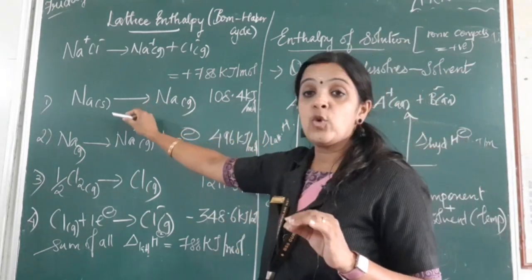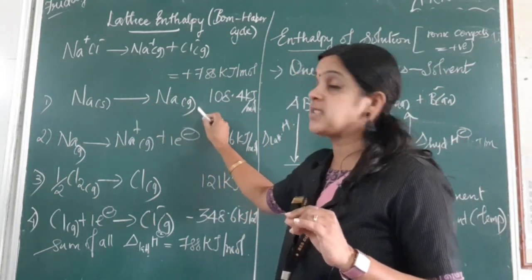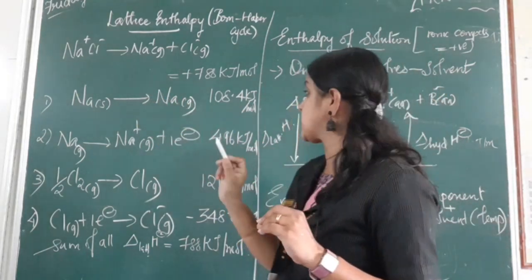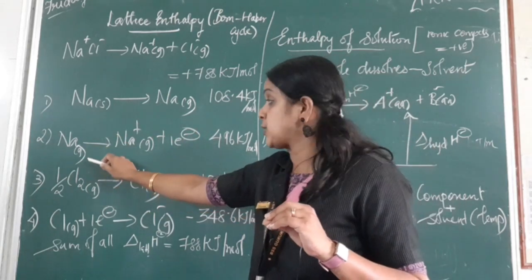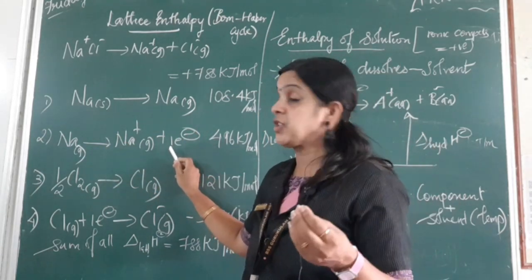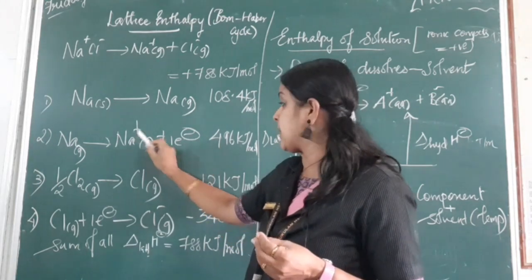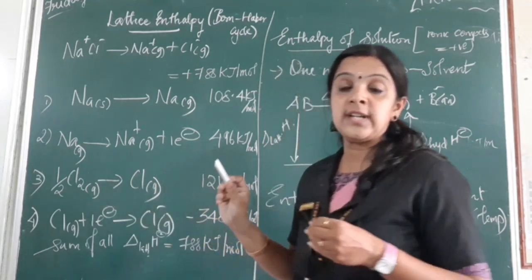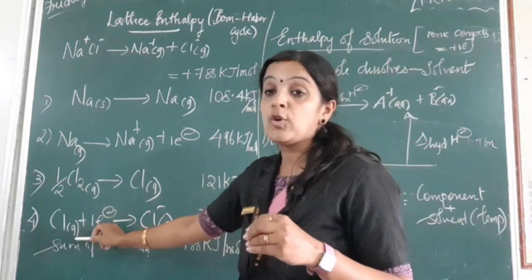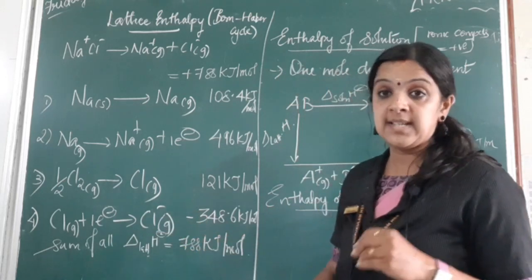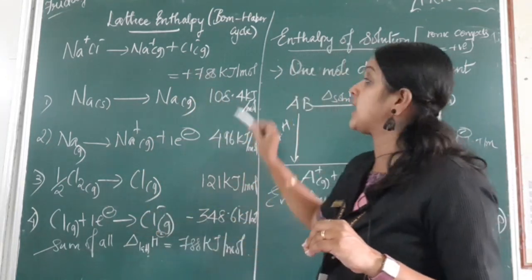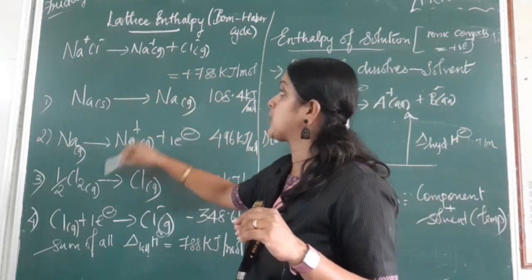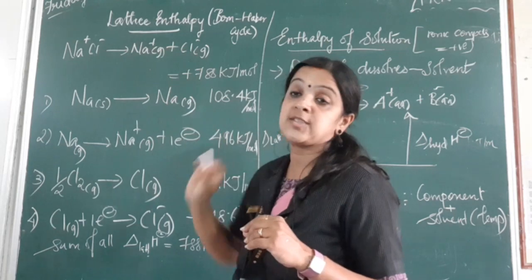Now here, solid sodium gives sodium gas, which is the enthalpy of sublimation, solid getting directly converted to gaseous form. In the next step, sodium gas on ionization, that is, when 1 electron is lost, becomes Na plus. Then half a chlorine molecule dissociates into individual chlorine atoms, and in the next step chlorine gains an electron to become Cl minus. This whole cycle we call the Born-Haber cycle, where the original split takes place, or the formation of Na plus and Cl minus to NaCl.